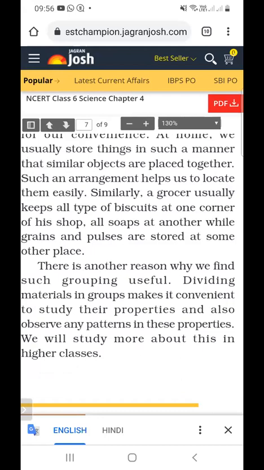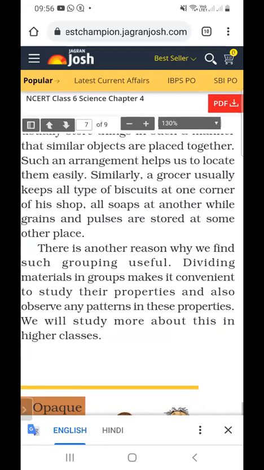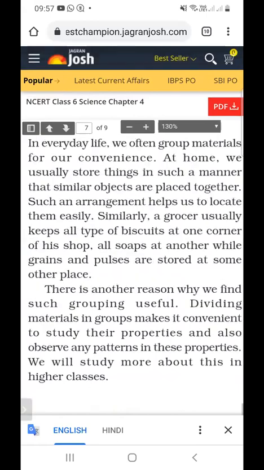Dividing materials into groups makes it convenient to study their properties and also to observe any pattern in these properties. So this is the reason why we group materials: to make our work easier, and so that we can easily find things. We will study more about this, and about the properties of materials, in the higher classes. So these are the properties of material.